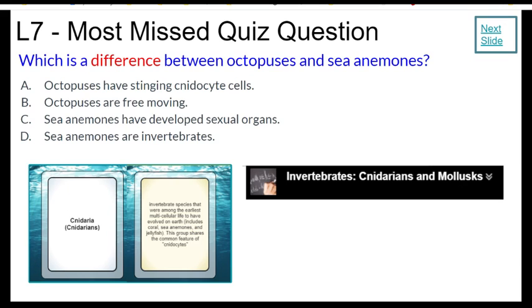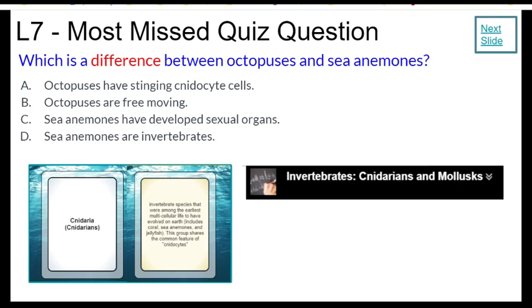Lesson 7, Invertebrates 2, the most missed quiz question, which is the difference between octopuses and sea anemones. Let's go into lesson 7. We're going to use several pages to determine the answer. On page 1, our title, Invertebrates, Cnidarians, and Mollusks.